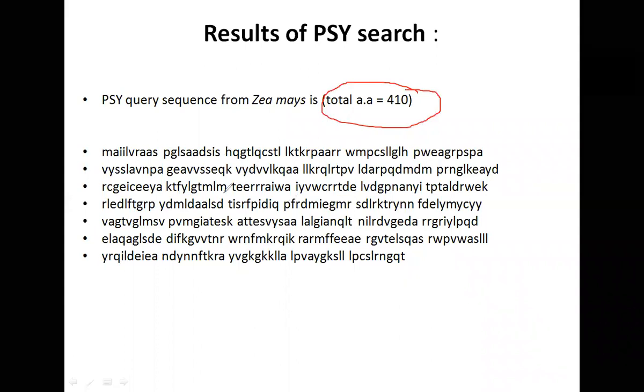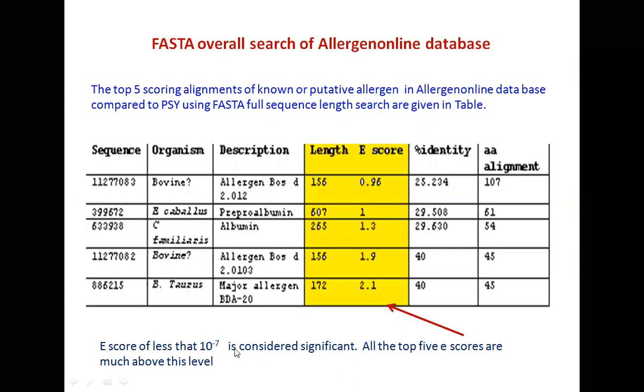And what do you do? You paste this amino acid sequence in that software and give the command so that it will match. So it matches and it gives you the results, and the results are given in this particular form. The top 5 scoring alignments of known or putative allergens in the database Allergen Online, compared to PSY, phytoene synthase, using FASTA full sequence length search, are shown in this table. Okay, so these are the 5 top matches.